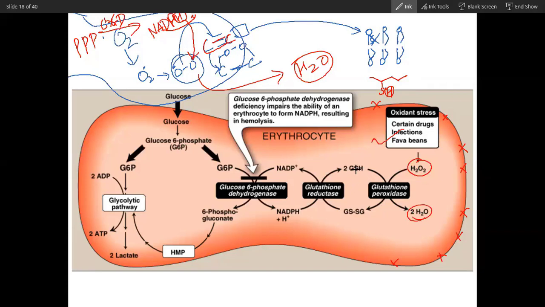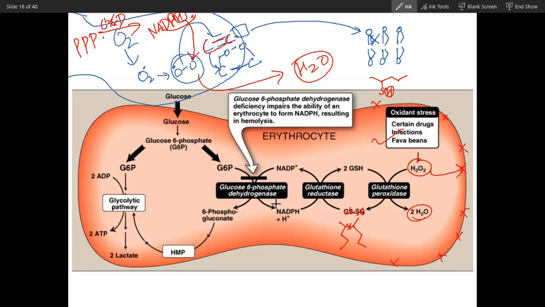Glutathione peroxidase gets H from here. Now this SH molecule converts into this: it will become a dimer. This is GS and this is GS, joined by a disulfide bond, so this forms the glutathione dimer. Now if this glutathione is not rejuvenated, what will happen next? There will be a scarcity. Ultimately it will be consumed, and the membrane will not be protected, because the free radical will attack the membrane and will not be neutralized.